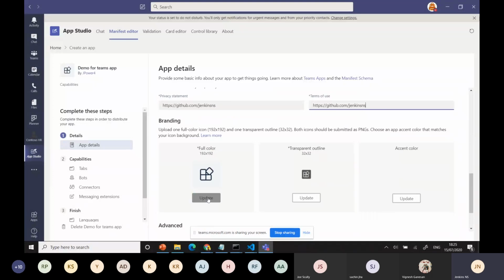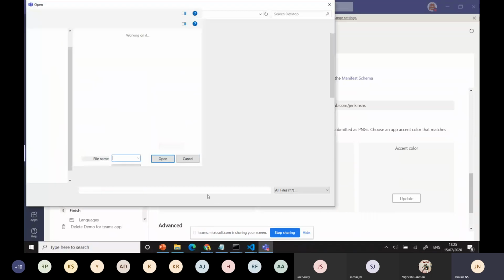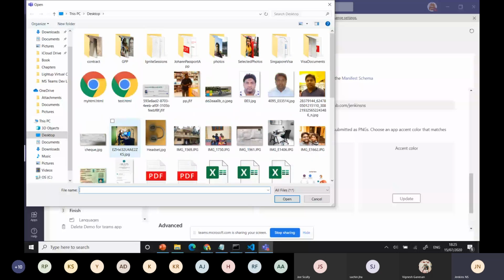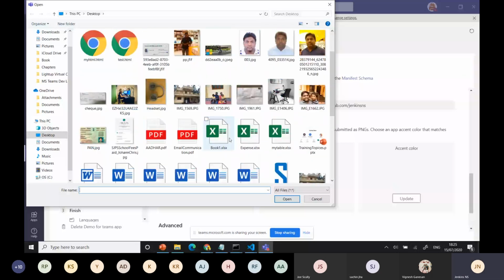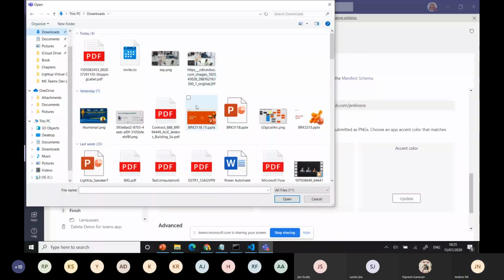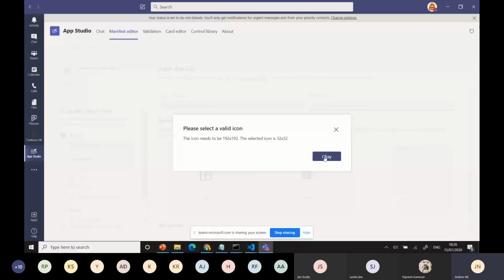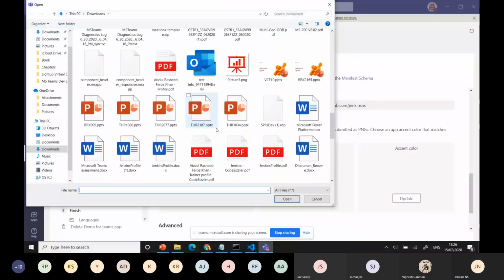Here you can upload whatever image you want to upload. I don't have any image. One second. Downloads. This is 132 it is looking for.